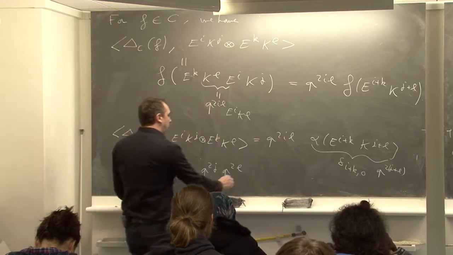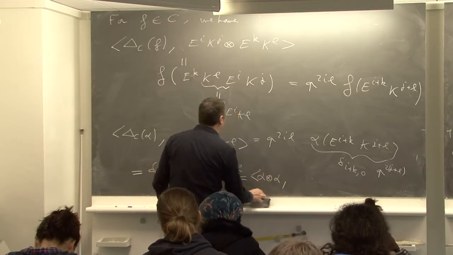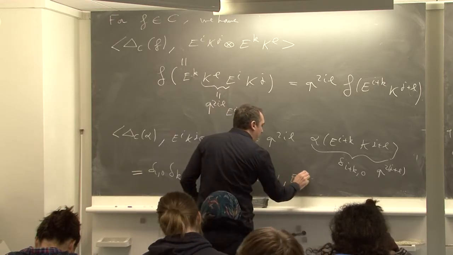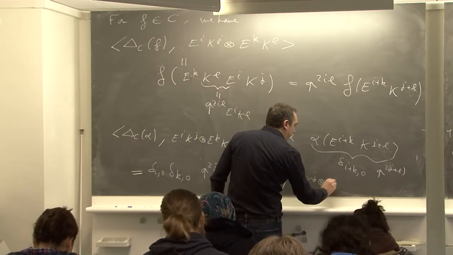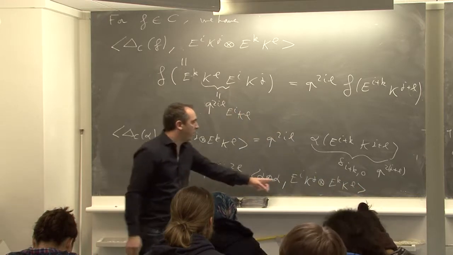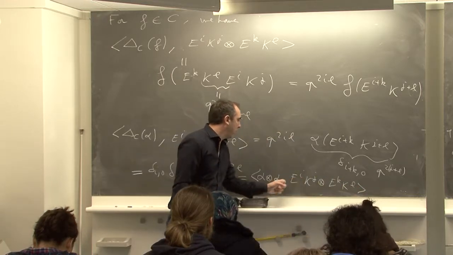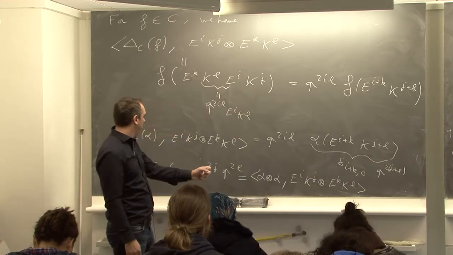And this is exactly alpha tensor alpha if I evaluate to e to the i k tensor e to the k k to the l. For the first, delta i0 q to g and delta k0 q to l.